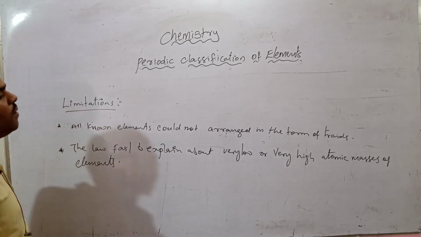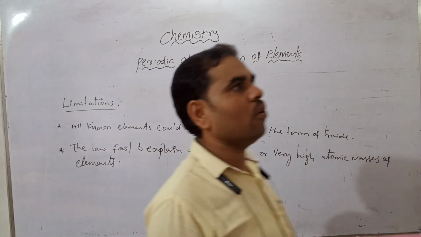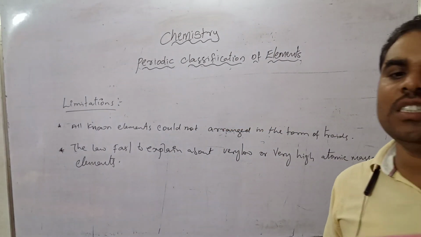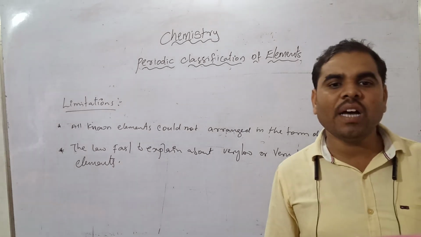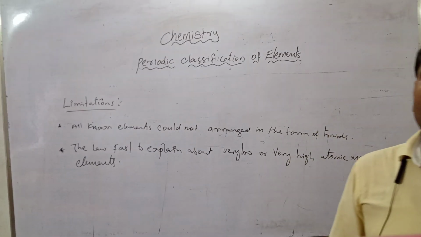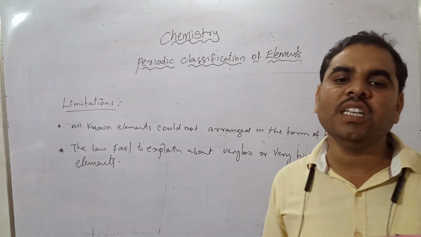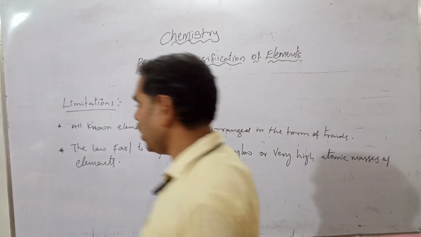So many variations come in very low and very high masses, in the case of fluorine, chlorine, bromine.